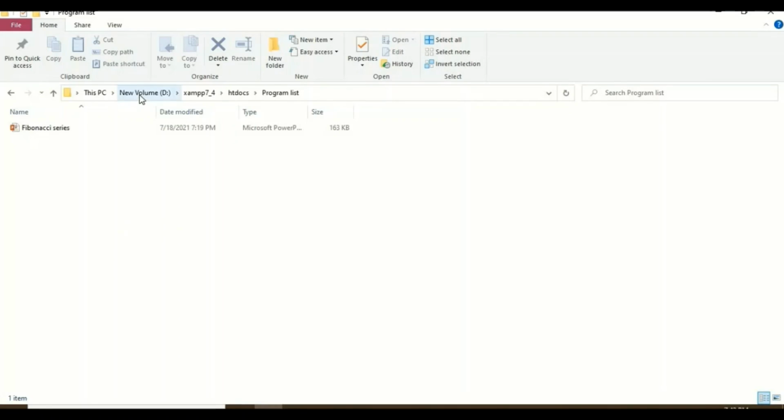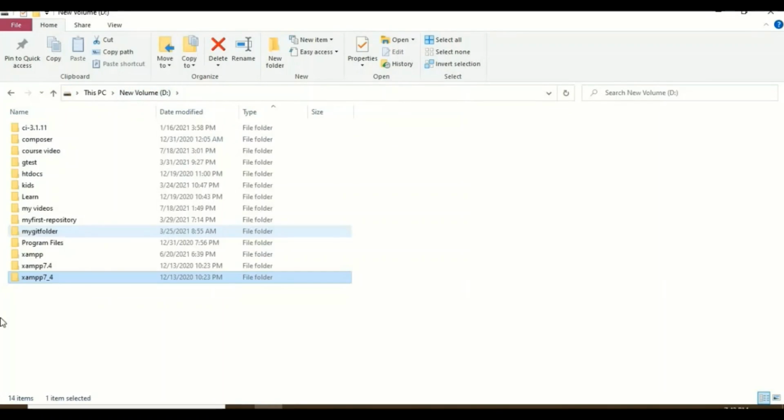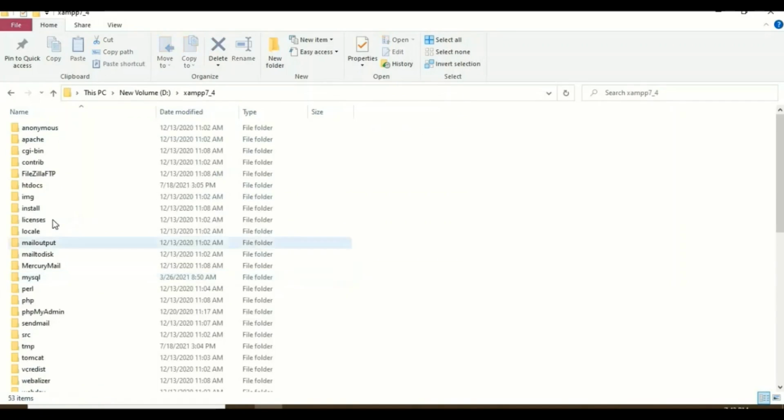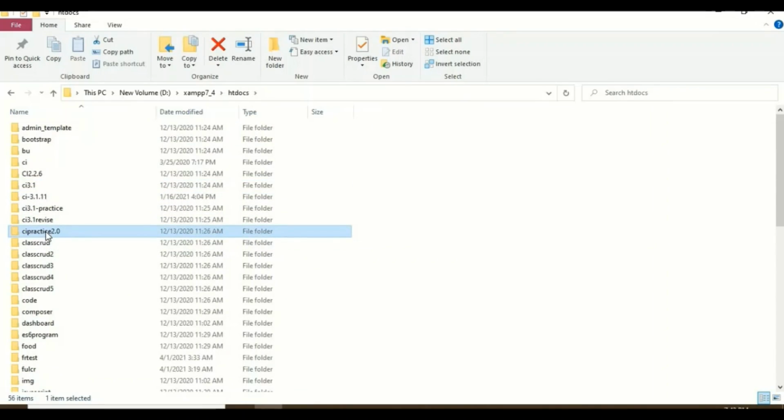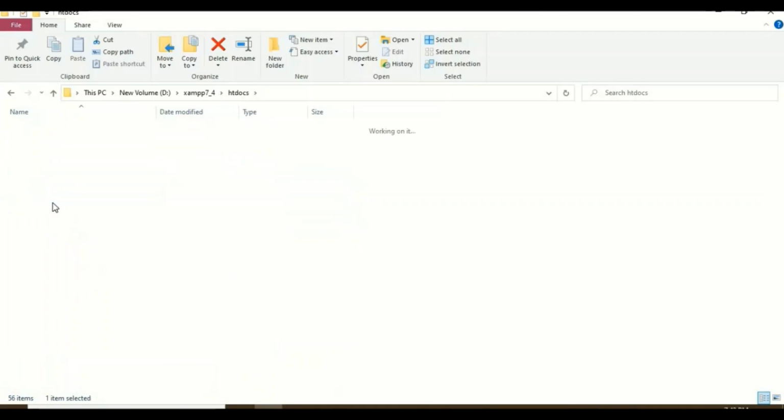Once you install XAMPP, you will find the htdocs folder. Under this htdocs, I already created one folder, the program list. Here we will see all our programs.